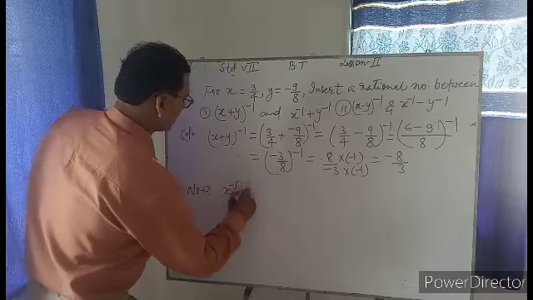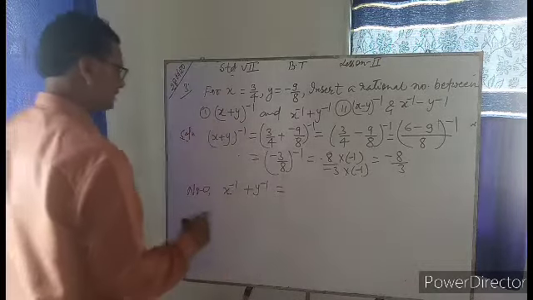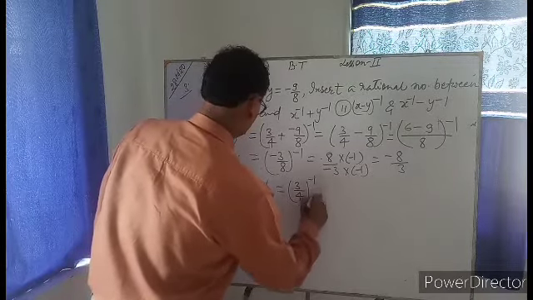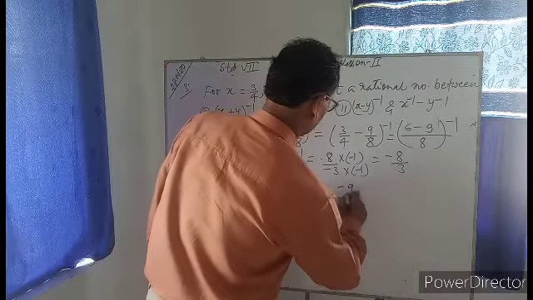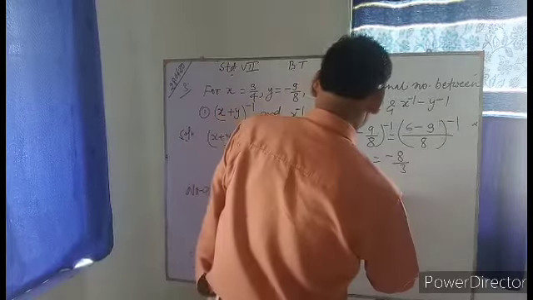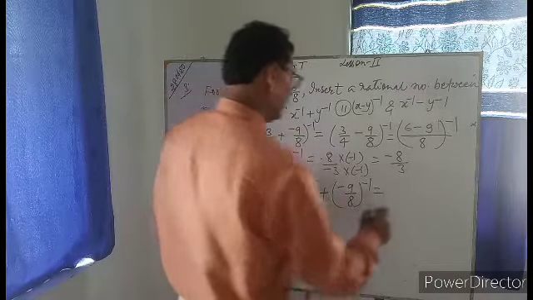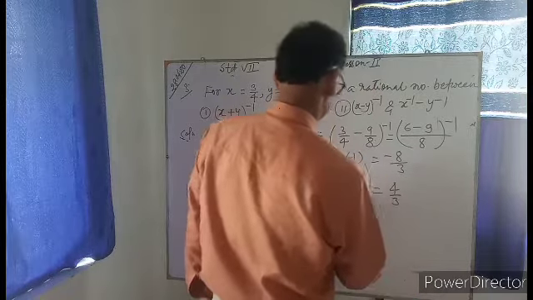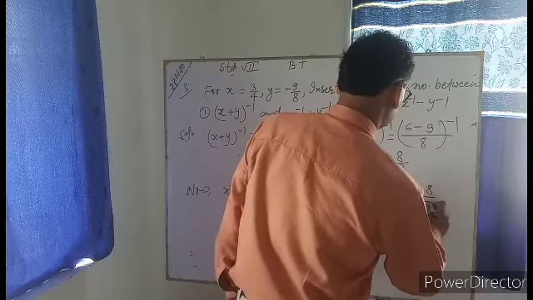Now x to the power minus 1 plus y to the power minus 1 is equal to, what is the value of x? 3 by 4. 3 by 4 to the power minus 1 plus, what is the value of y? Minus 9 by 8 to the power minus 1. This will give you 3 by 4 to the power minus 1, which is the reciprocal, 4 by 3, plus 8 by minus 9.